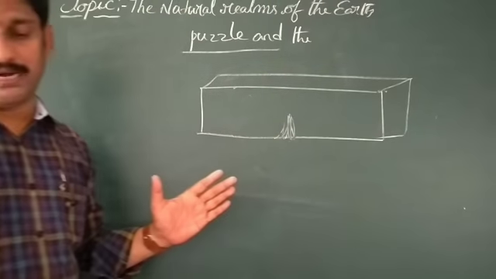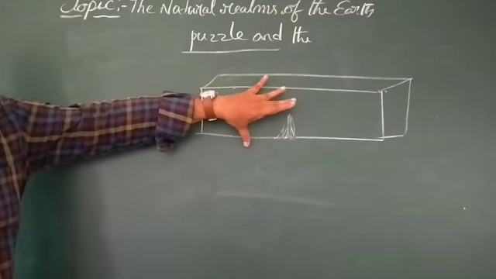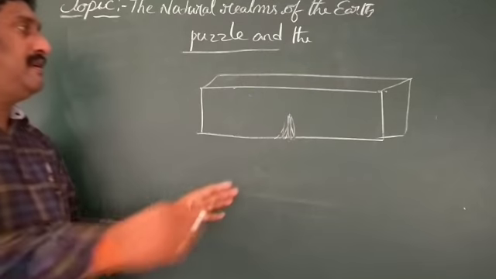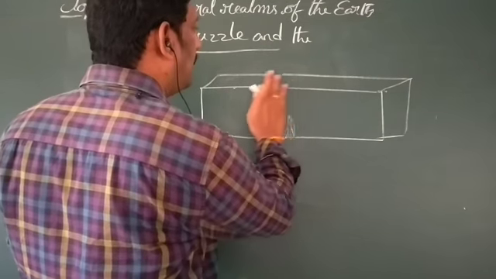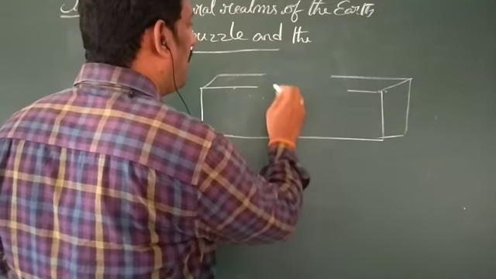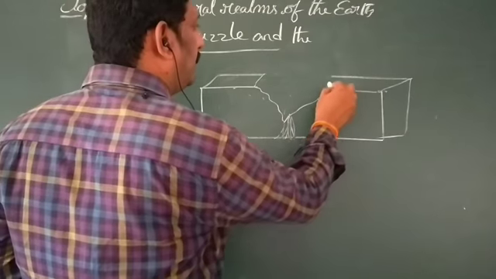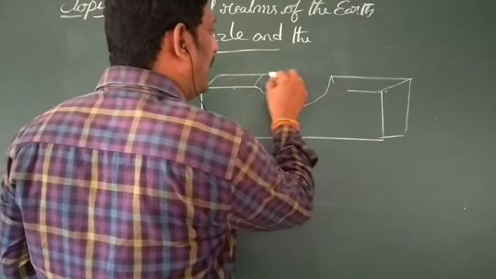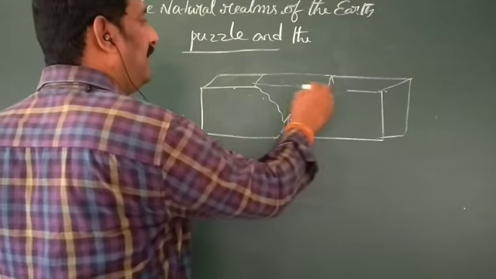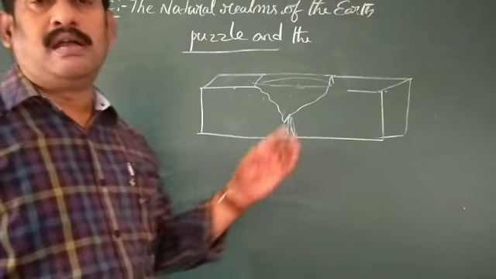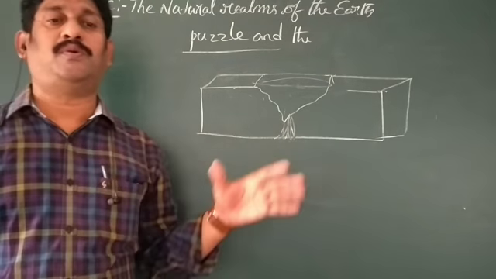Whenever the crust cracks, it divides into two parts. In this part we can find some of the land, and in the other part oceans fill with water bodies.